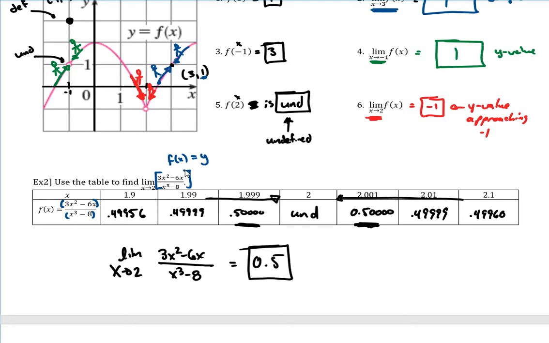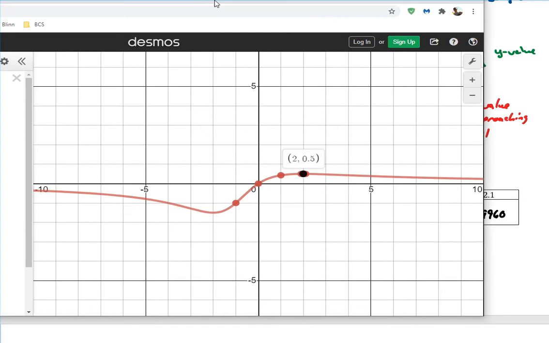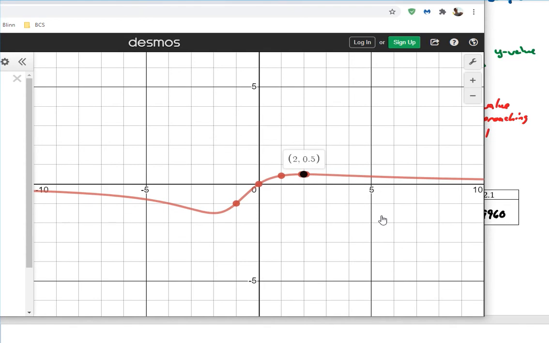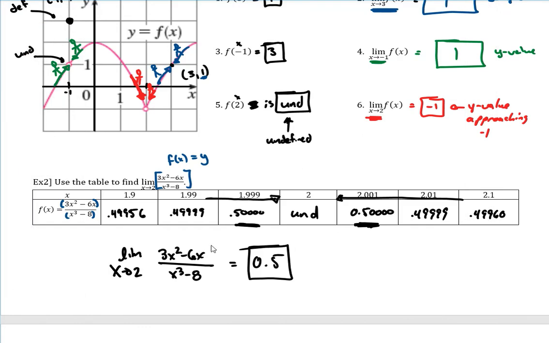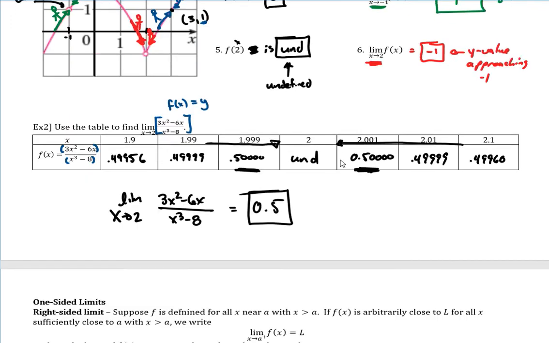Okay, so that's using a table to find a limit. And also, again, you could also use the graph, which is nice as well. The visual helps out as well. Okay, so that's all it is. It's just, again, saying what's the y value getting close to as your x value is getting close to 2. So as x gets close to 2, our y is getting close to 0.5.